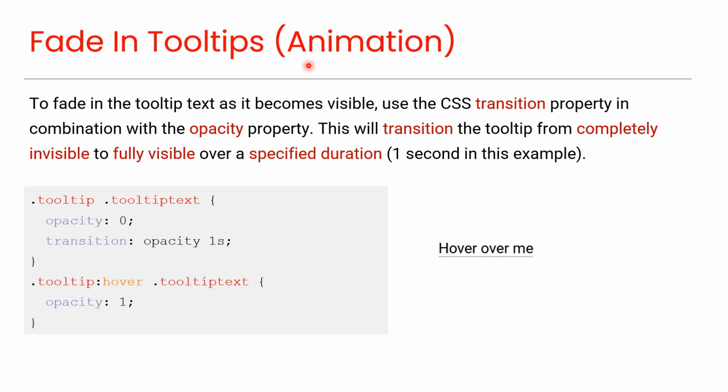Fade in tooltips. To fade in the tooltip text as it becomes visible, use the CSS transition property in combination with the opacity property. This will transition the tooltip from completely invisible to fully visible over a specified duration, which is 1 second in this example, as you can see in this code. And you can see the preview here. This was all about CSS tooltips.